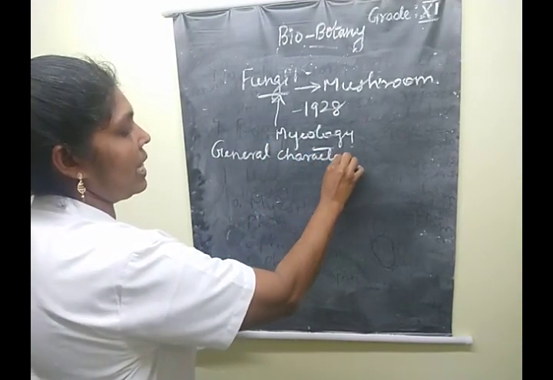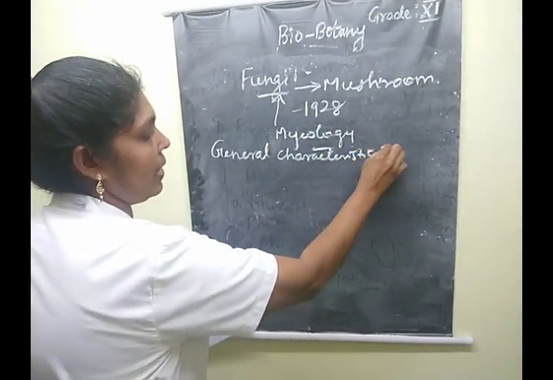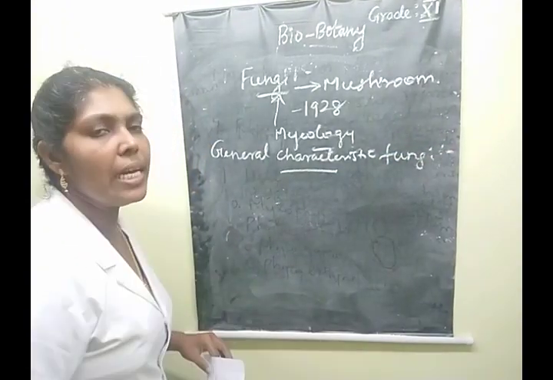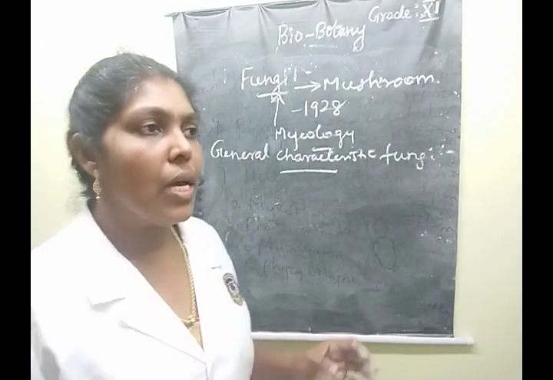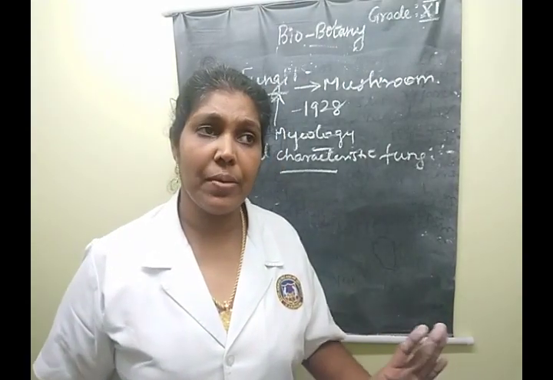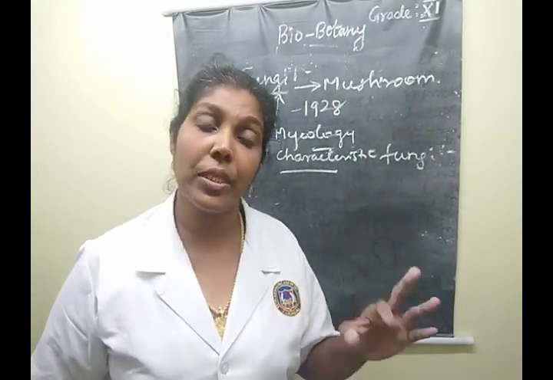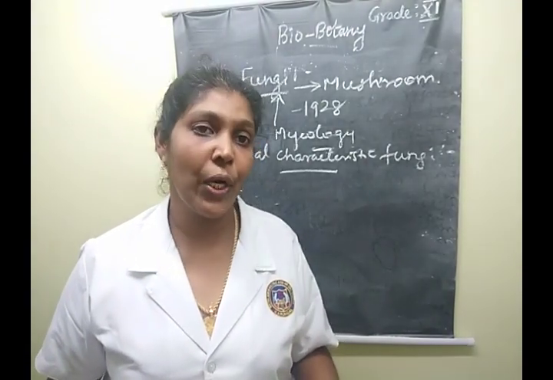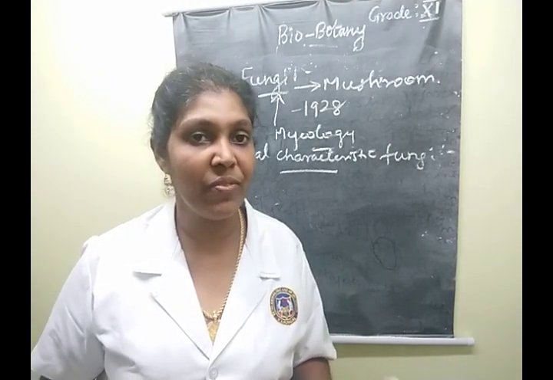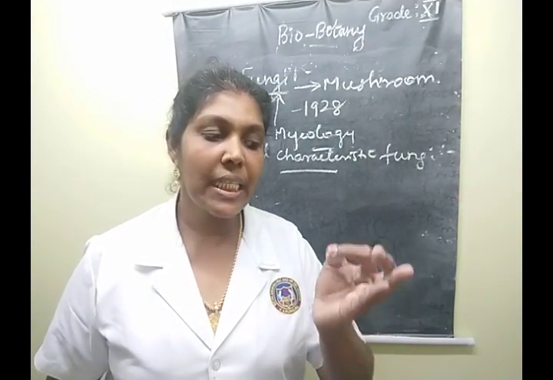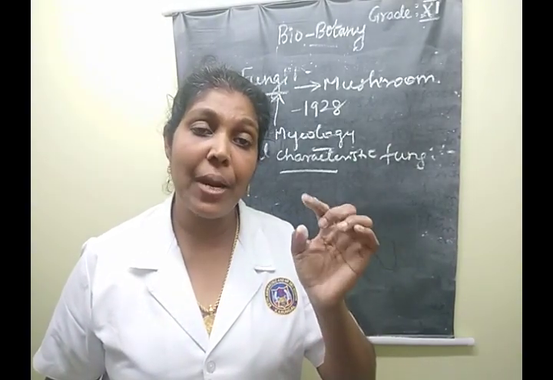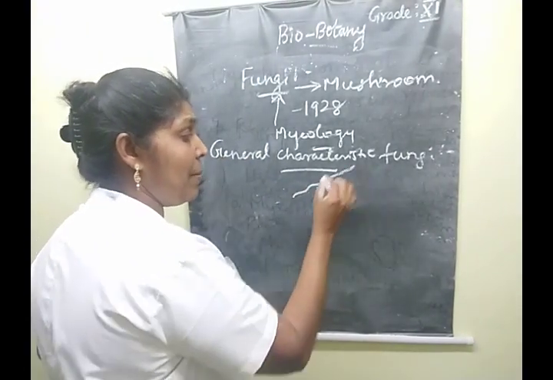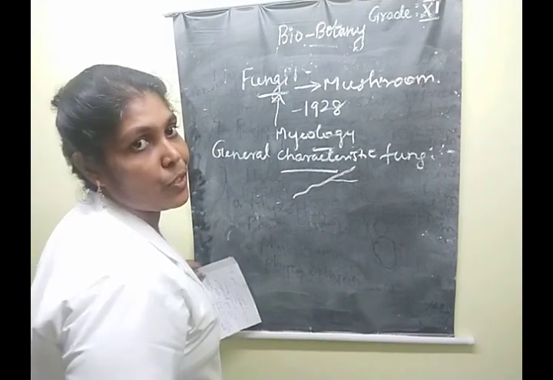The next one is that we are going to learn the general characteristic features of fungi. First of all, what is meant by hyphae? That is the main important term. In most fungal organisms, most species and forms, there are very thin filamentous branch-like structures.